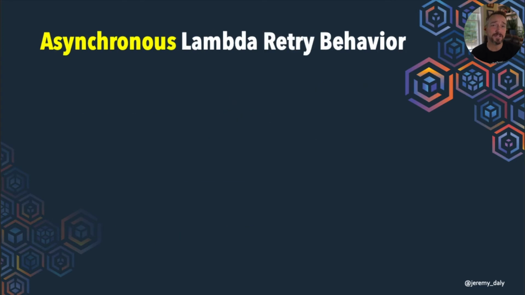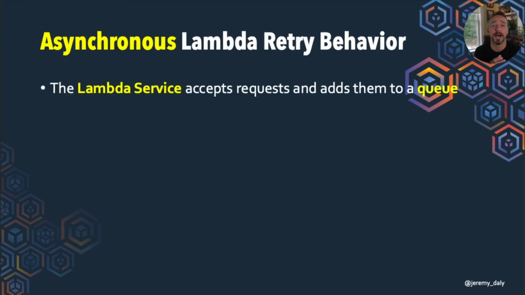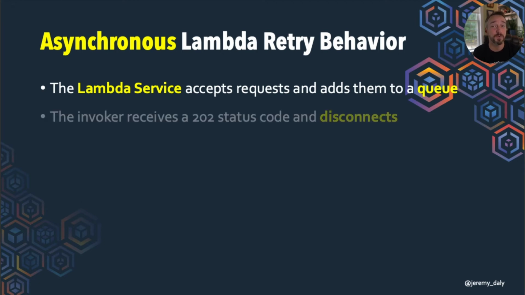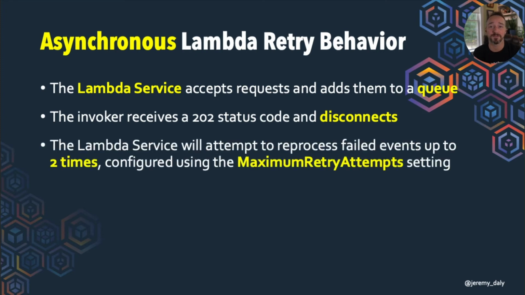All right, so asynchronous Lambda retry behavior is also different. The way that this works is there's actually a Lambda service that will accept the requests and add them to a queue. When you send that message, the invoker will actually get a 202 status code and say, okay, I got the message, and then it will disconnect. So the actual event won't be processed yet, but you can disconnect and reply back to the client and say, we've safely captured that event.